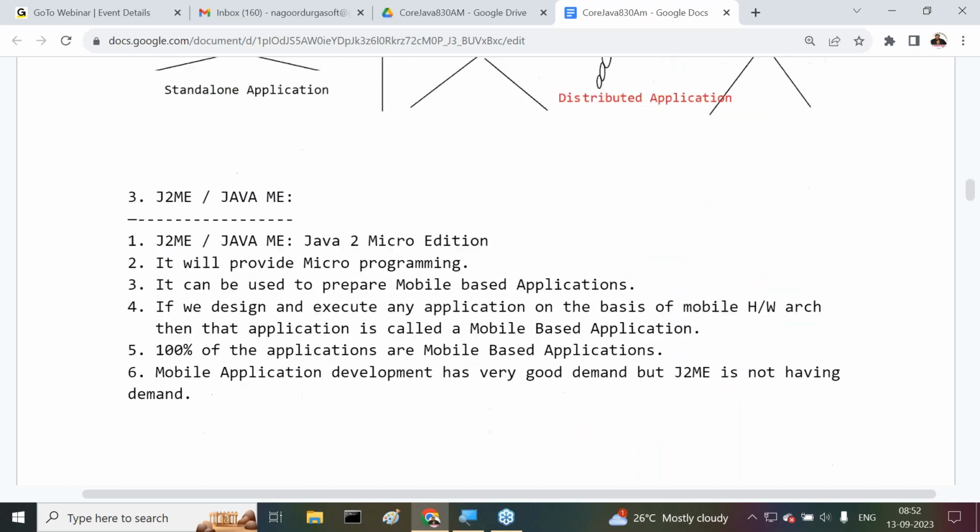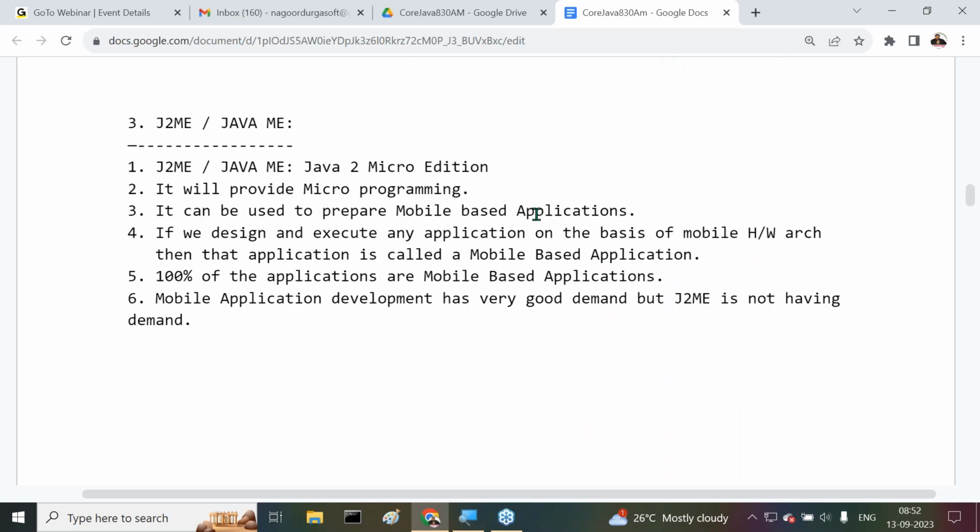All right, sir. J2ME, the point here which I have given. What exactly is the meaning of J2ME? Understand it clearly. J2ME or Java ME, Java 2 Micro Edition. J2ME or Java ME, in the sense, Java 2 Micro Edition.